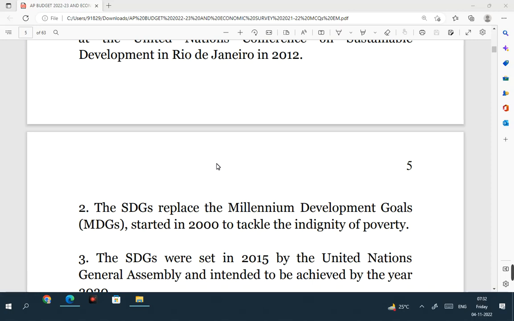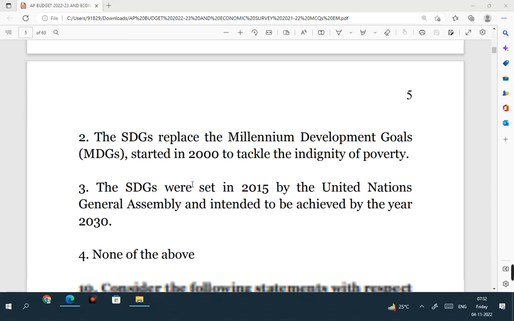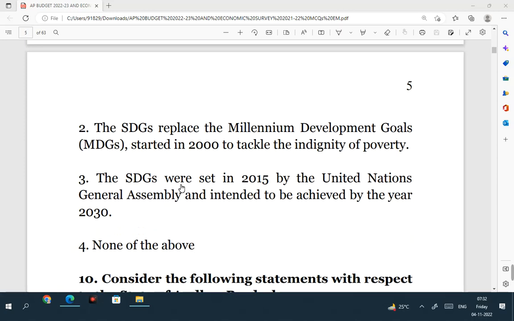And from 2015 to 2030, Sustainable Development Goals replaced Millennium Development Goals. So the second statement is also correct. SDGs were set up in 2015 by the United Nations General Assembly and intended to be achieved by the year 2030. This is also a right statement.